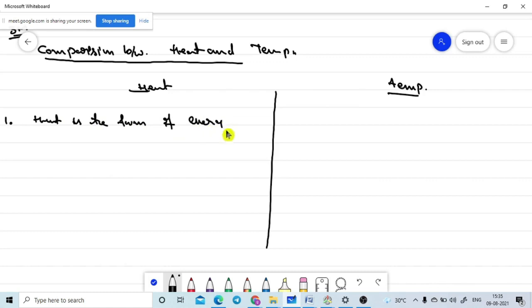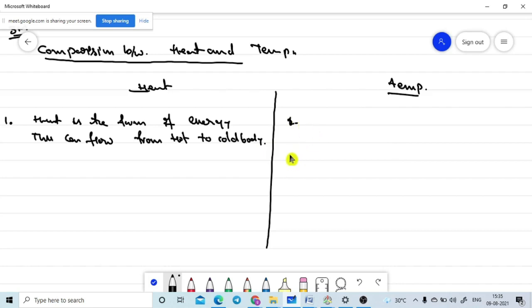This energy can flow from hot body to cold body. This is the first definition. Now, what is the definition of temperature?